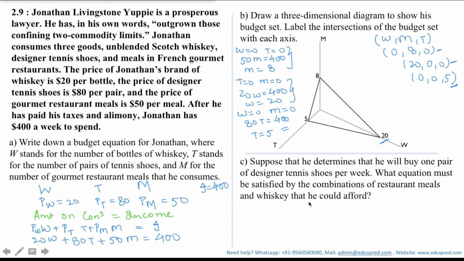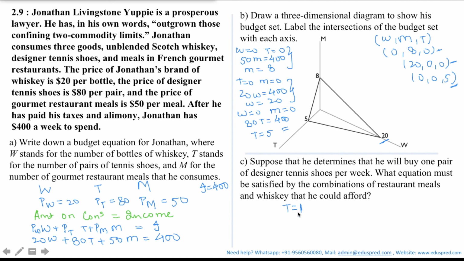Now moving on to the next part, which says, suppose that he determines that he will buy one pair of designer tennis shoes per week. What equation must be satisfied by the combinations of restaurant meals and whiskey that he could afford? Now note that the question is saying that he will buy one pair of designer tennis shoes per week, which means T is equal to 1.